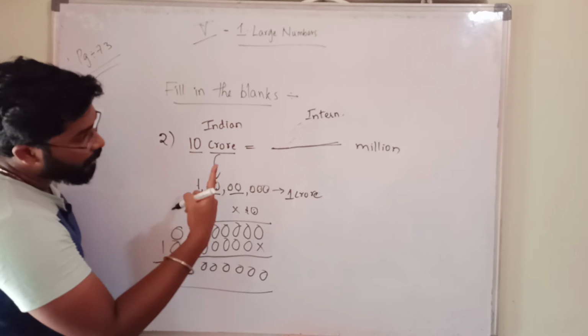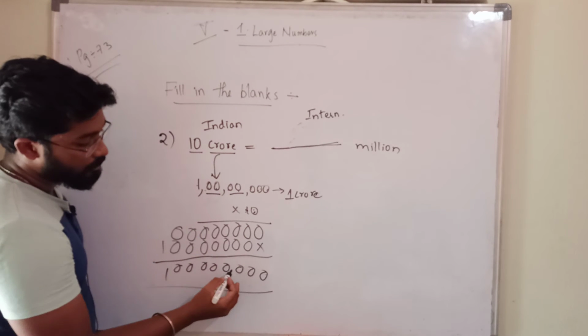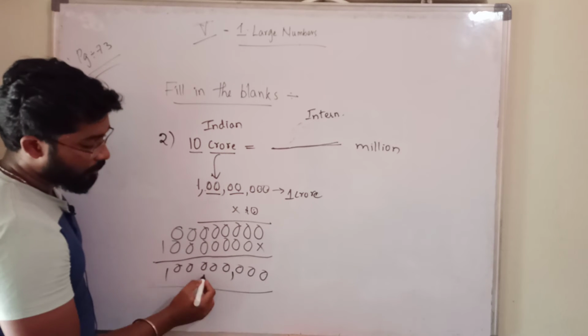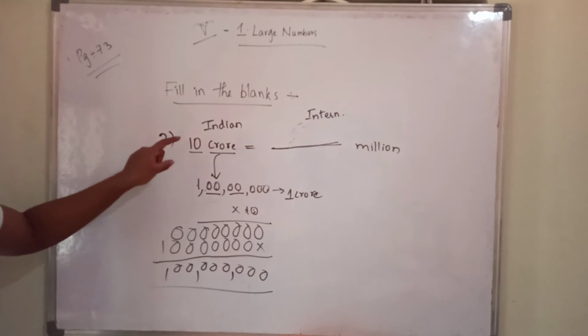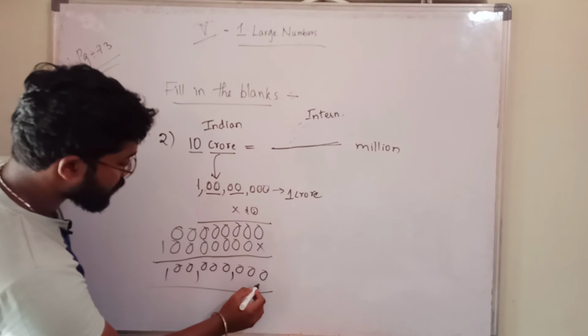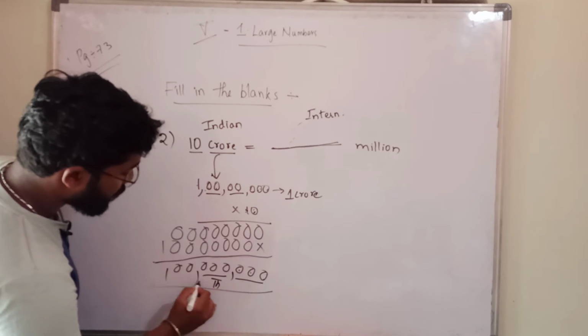Okay, 10 crore we got. We have to represent it in millions. So in international, after 3 digits put 1 comma, after 3 digits put 1 comma. What is this? 10 crore equal to, this is the ones, tens, hundreds, this is thousands, this is millions.